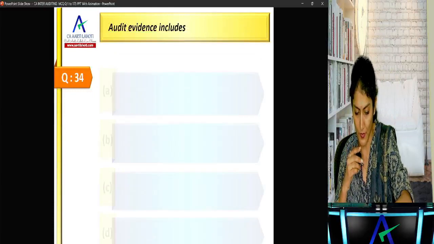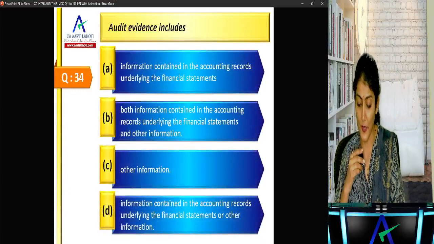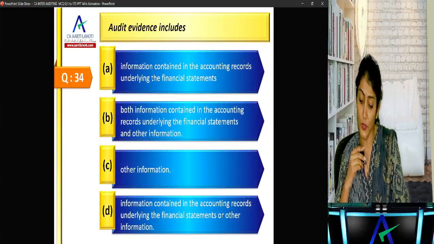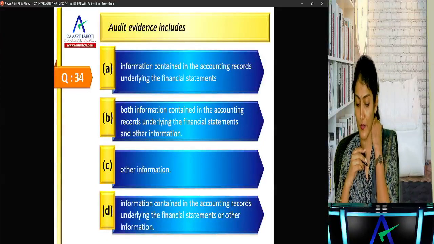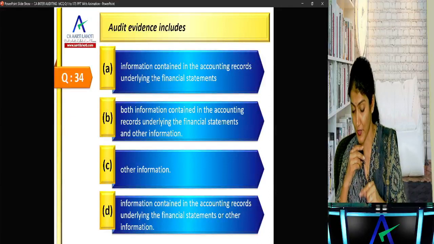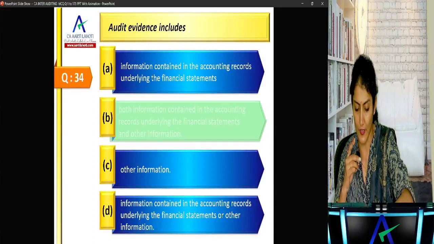Is it right? Okay. Audit evidence includes information contained in the accounting records underlying the financial statements, both information contained in accounting records and other information, or information contained in accounting records or other information, right? So both information contained in the accounting records and the other information.